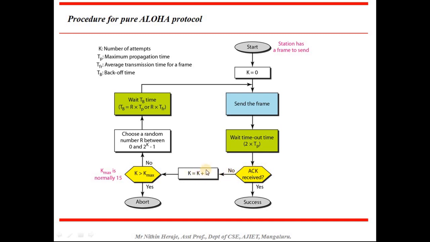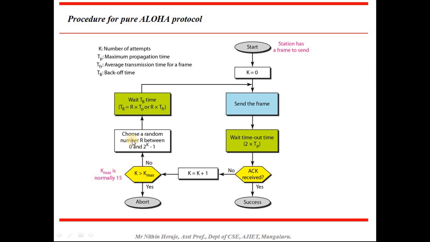So increment the value of k by 1 and check if that k count is greater than k max, that is the maximum number of times you are going to retransmit the frame. If it reaches that k max value, then you will have to discard and try after some time. Here k max is normally set as 15. If this condition is true, then abort the operation, that is, don't retransmit the frame. You can try sometime later.